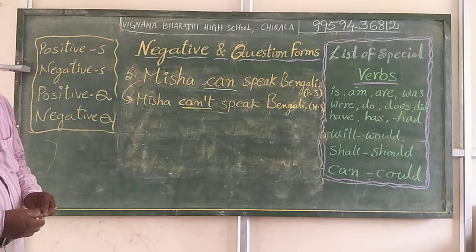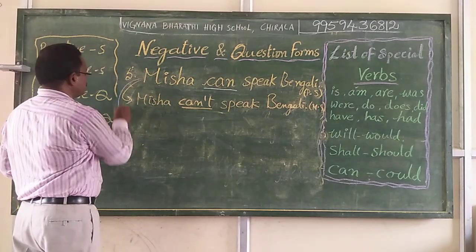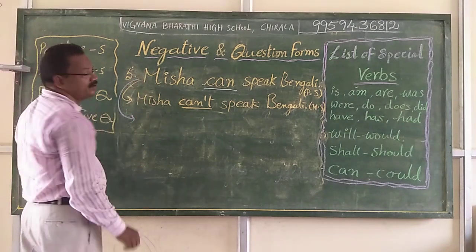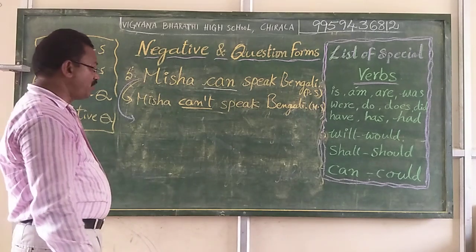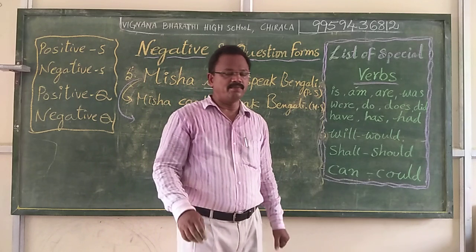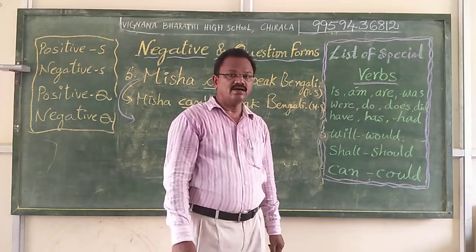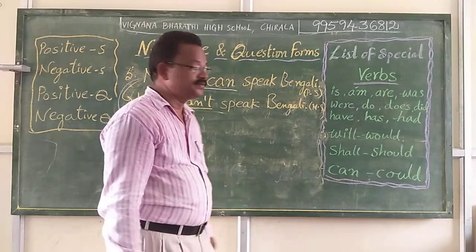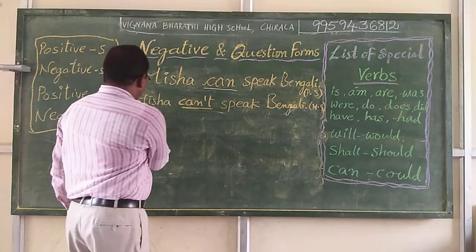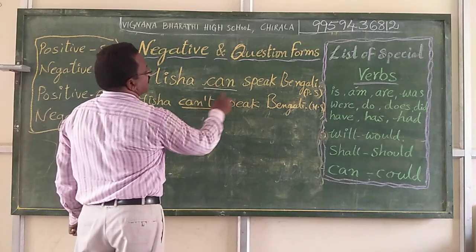Now the same positive statement into positive question form. Before we start a question form, we should prefix the question-related verb to the beginning of the sentence. This is can.